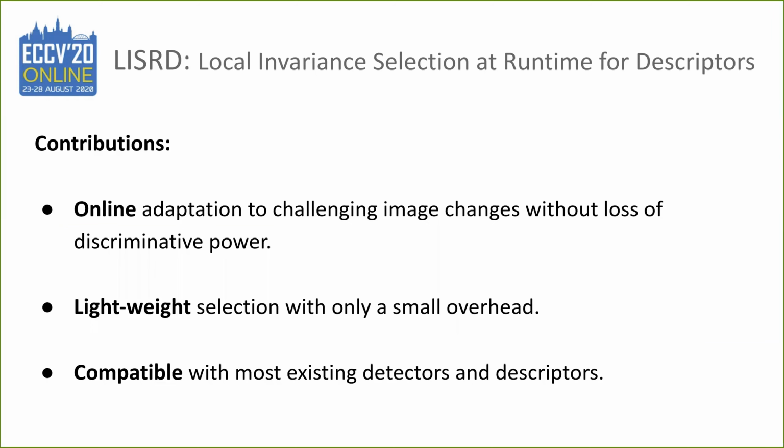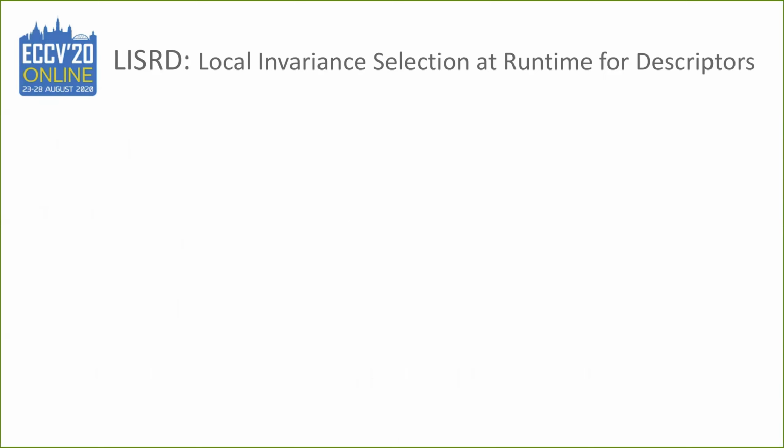We thus propose an online adaptation to challenging changes in images without losing the discriminative power of the local feature descriptors. Our method is lightweight and the selection only brings a small overhead compared to the current descriptor pipelines. It is additionally compatible with most existing keypoint detectors and descriptors. Here is how it works.